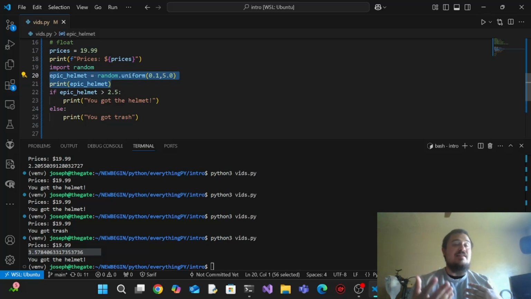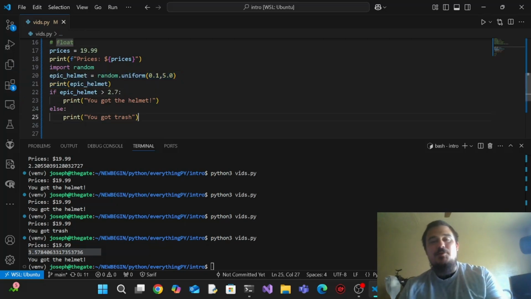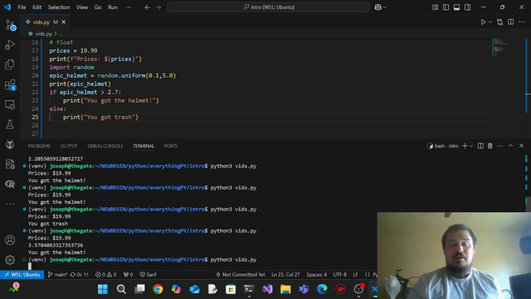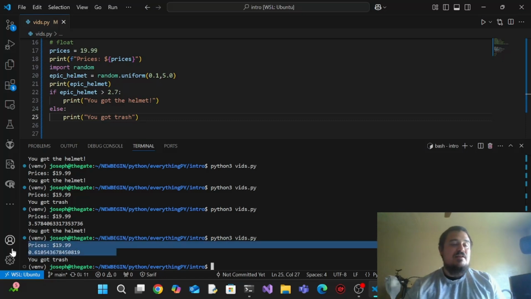We're just getting a random number between two decimal points. We could use integers, but I feel like the decimal points make it a little more fun. For instance, if we wanted it to be higher than 2.7, now it's a little more rare. We can run it again, and we got trash because we got 0.61. So that's a cool way we can use floats. They are decimal points. We will go over how to format and present them later on, if we have too many decimal places.